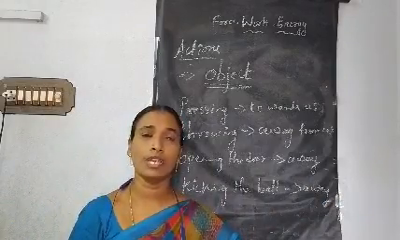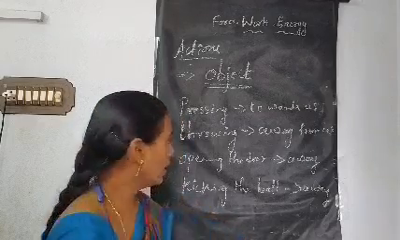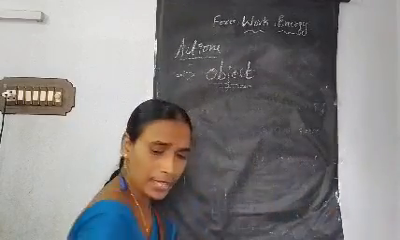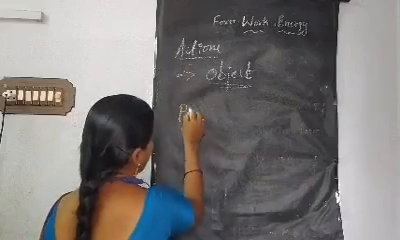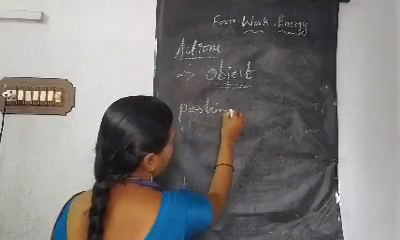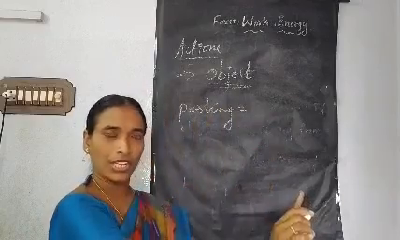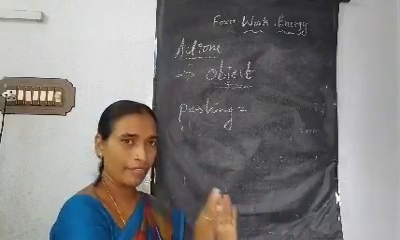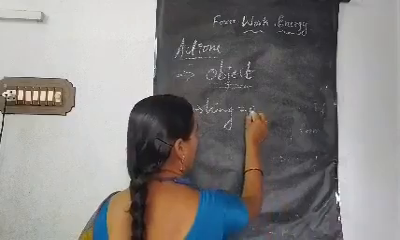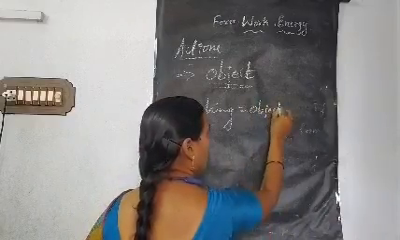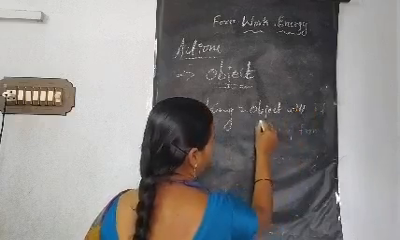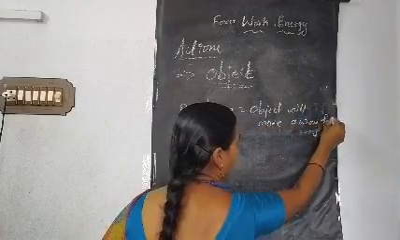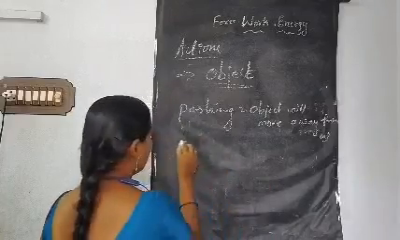Based on this, we are giving a name for it. That is called push or pull. What is the meaning of push or pushing? The object will move away from us. Remember carefully. The object will move away from us. Now, another one is pulling.